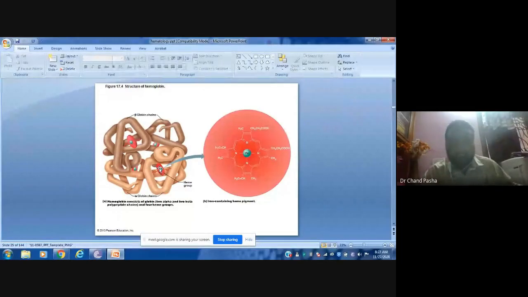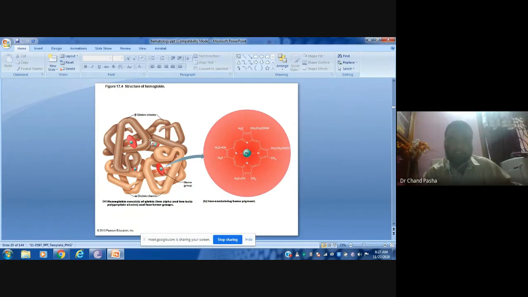And if you see the individual heme moiety structure, it has a porphyrin structure, and centrally there is an iron moiety. This region contributes to the redness. This is the iron-containing heme pigment.